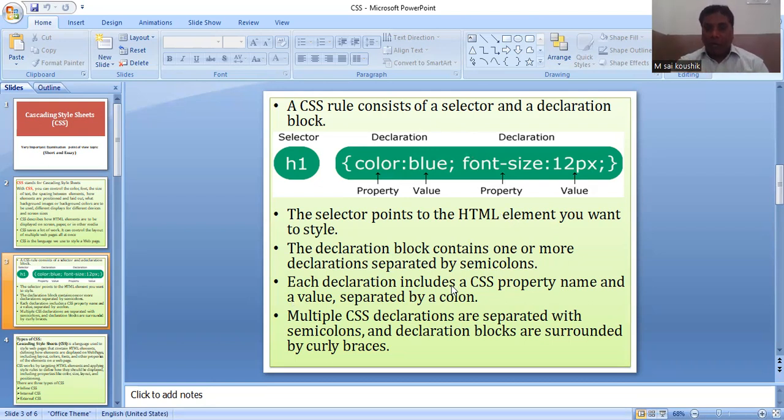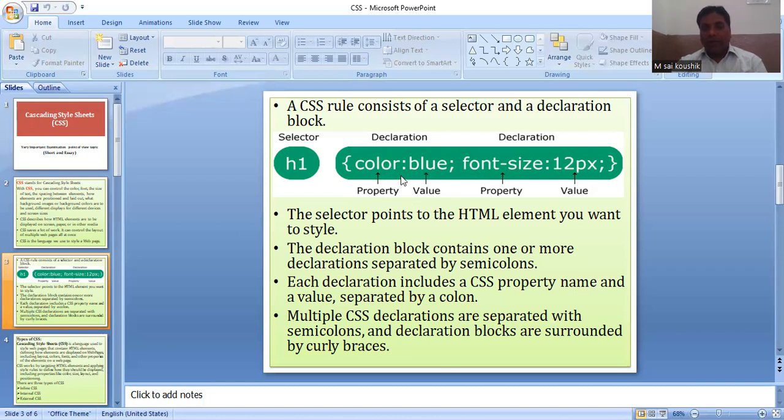Each declaration includes a CSS property name and value, separated by a colon. So each property and value will be separated by a symbol called a colon. Multiple CSS declarations are separated with semicolons.